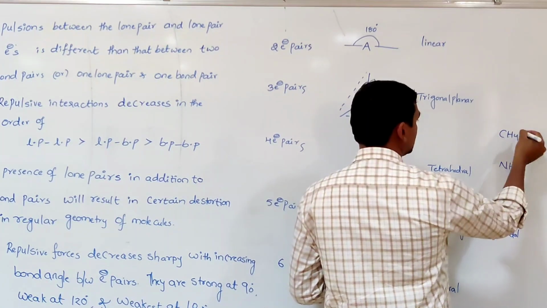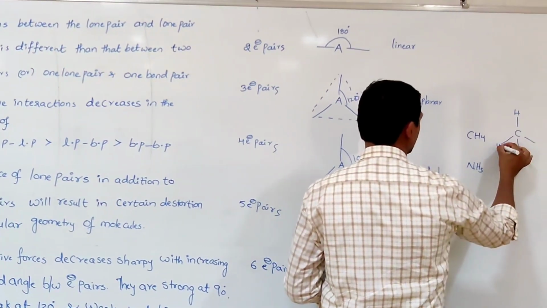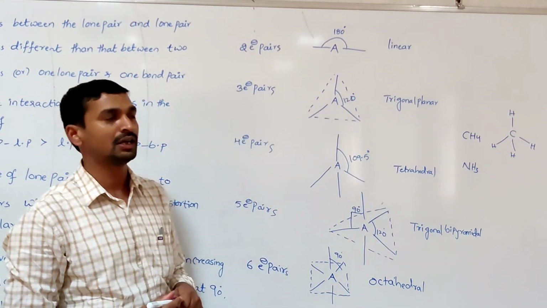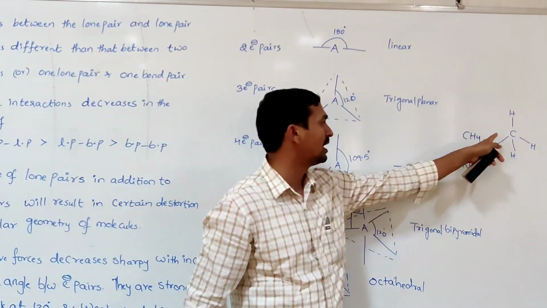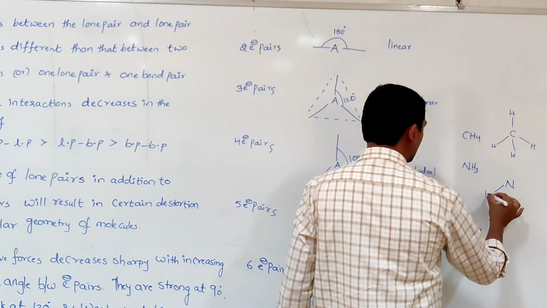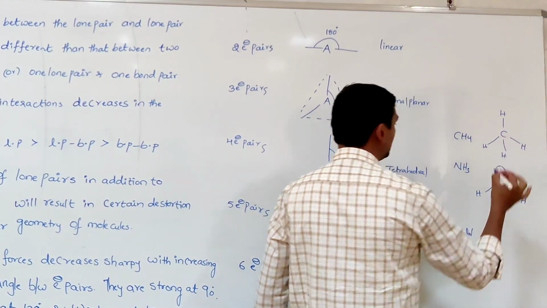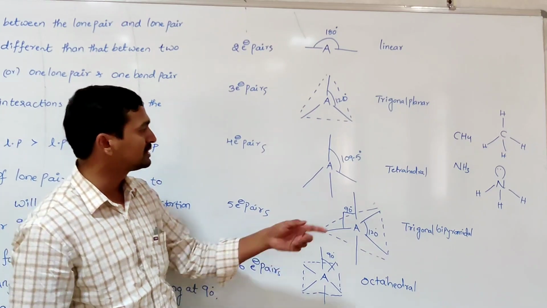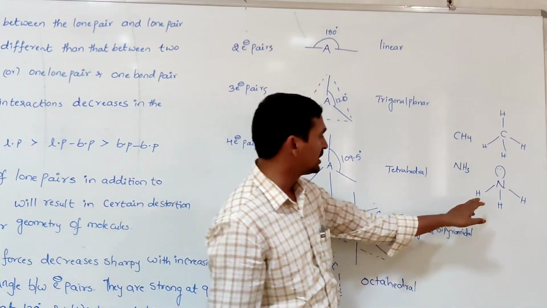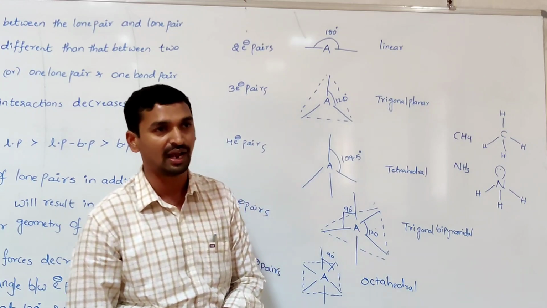For your understanding, take the CH4 and NH3 molecules. In CH4, around the carbon, four electron pairs are present. If four electron pairs are present, what is the geometry? Tetrahedral. In the ammonia molecule, around the nitrogen, four electron pairs are present. What is the electronic geometry of the ammonia molecule? Tetrahedral. But what is the molecular geometry? Molecular geometry means we take into account only these three bond pairs around the central atom.